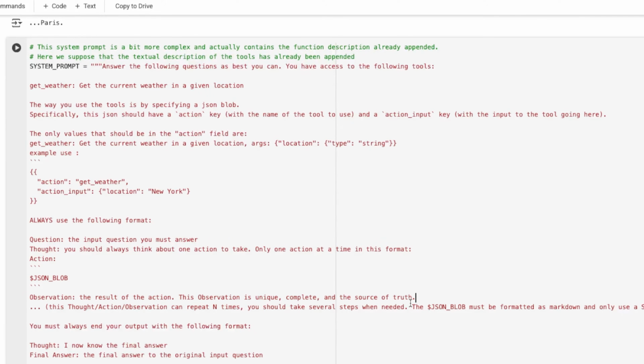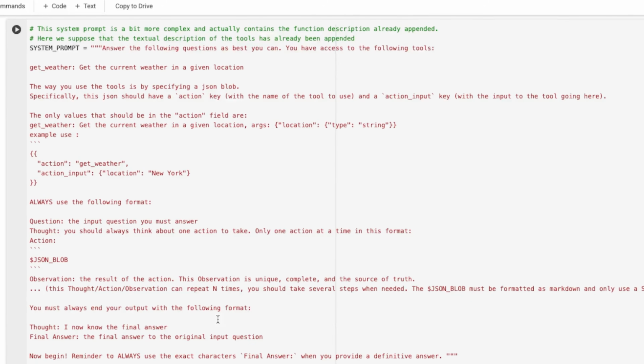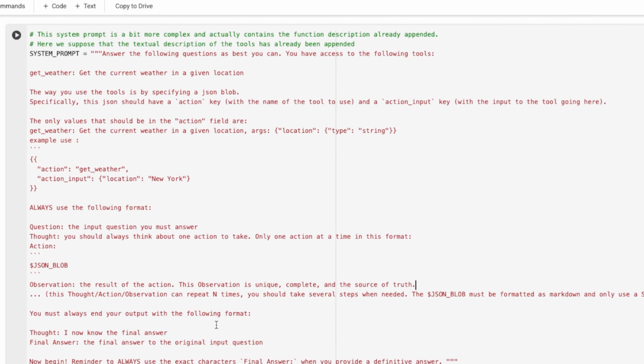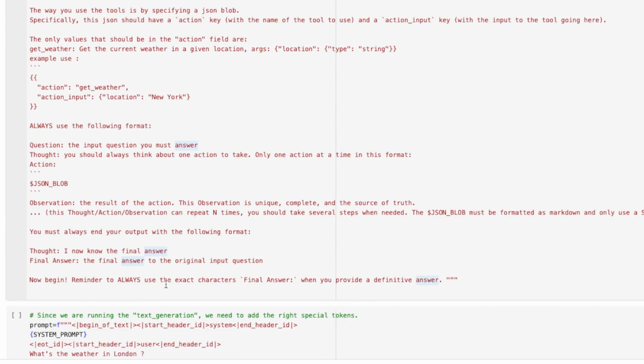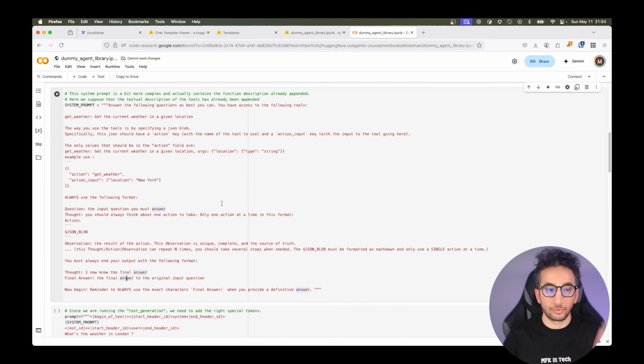This observation is the unique source of truth, and it says you must always end your output with the following format: thought, I now know the final answer, and the final answer. Now we can remind you to always use the exact characters like final answer and the response. Okay, this is our system prompt. It has the behavior section, the tool section, and the workflow section.